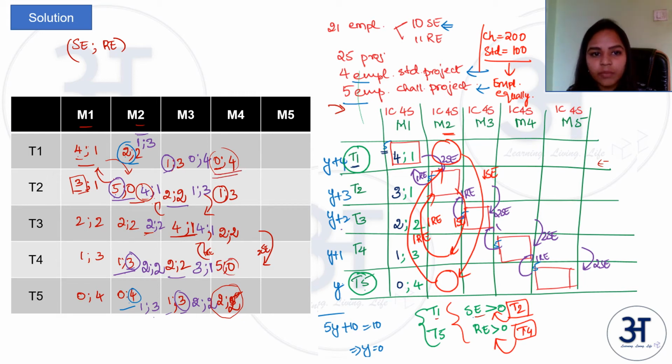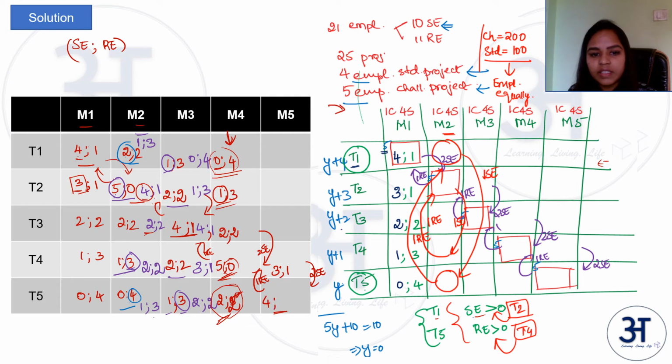So this shuffling between team 1 and team 5 and team 2 and team 4 cannot happen, because SE greater than 0 and RE greater than 0 in the respective teams is not happening. So your final distribution will be same as this. Now, once this is done, again your critical project will be taken up by now team 5. So two SEs from team 4 will go to team 5 and one RE will go from team 5 to team 4. So currently in team 4 there are 5, 0. So 2 SEs will go. After that you have 3 SEs and 1 RE and 2 SEs will come here.